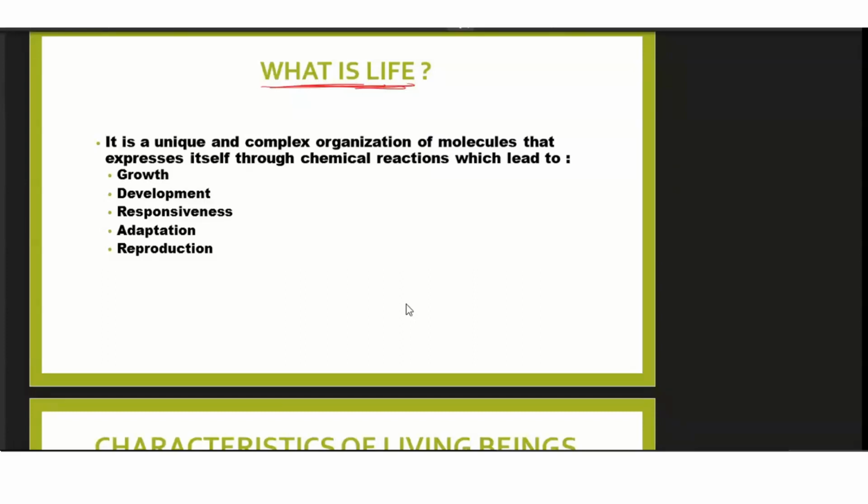How and when are you going to say that something has got life in it and something has not got any life in it? In this chapter we are going to talk about what is life and how do we define it. In simple terms, it is a unique and complex organization of molecules that expresses itself through chemical reactions, which lead to growth, development, responsiveness, adaptation, and reproduction. We are going to talk about each one of them in detail, so just pay attention.